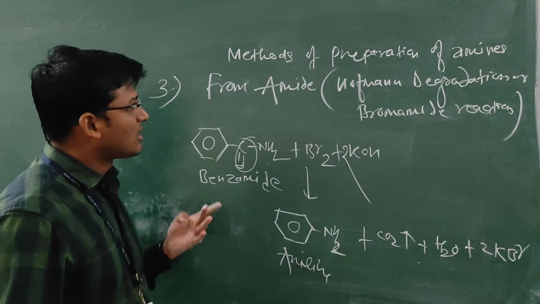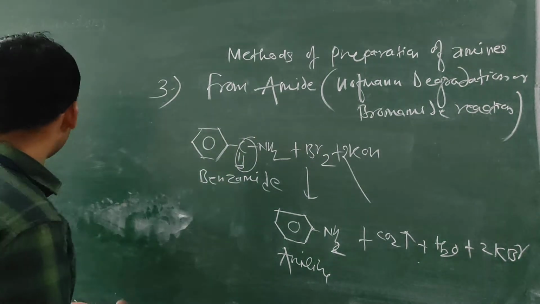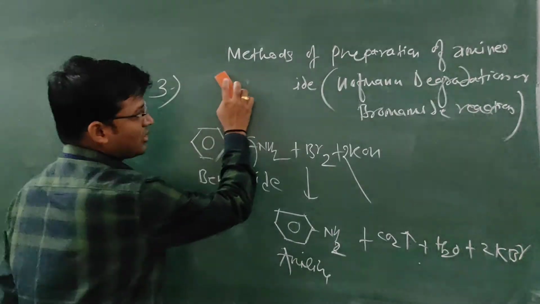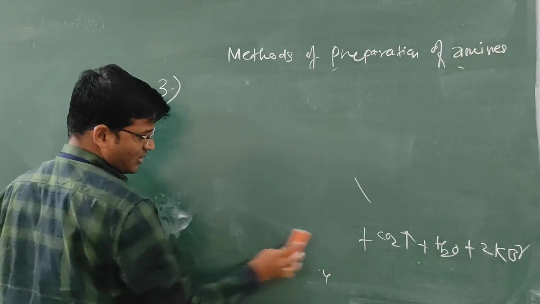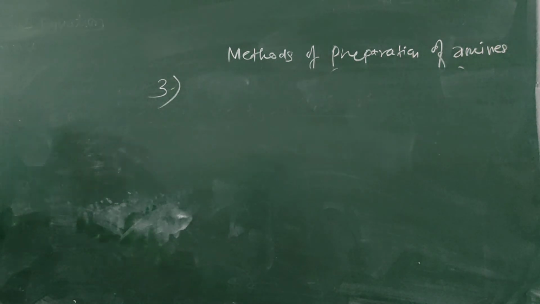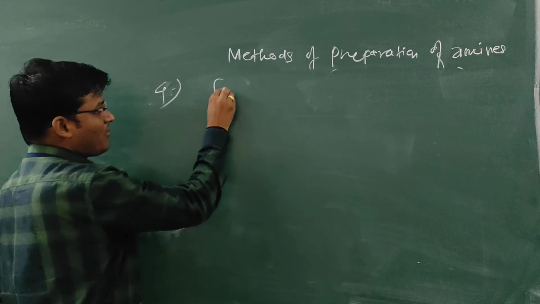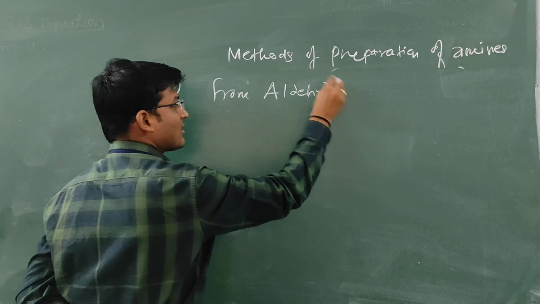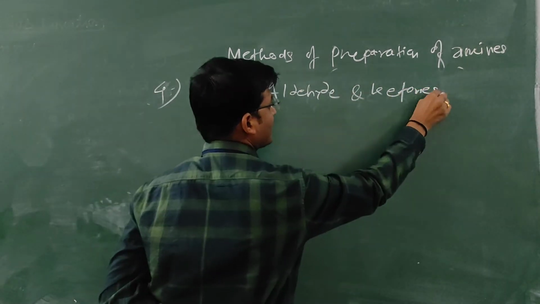In this way, the alkyl and arylamines can be prepared from the amides. Now, the fourth method of preparation is from aldehydes and ketones. Alkyl and arylamines can be prepared from aldehydes and ketones.